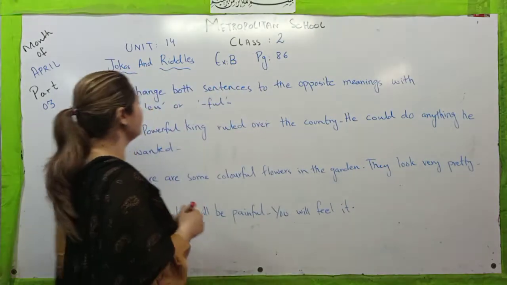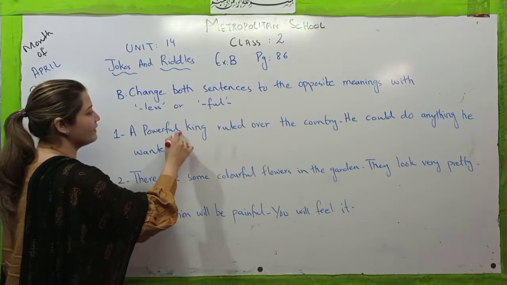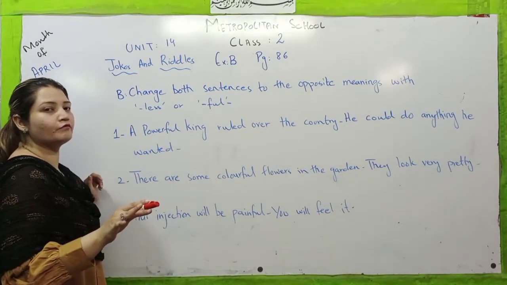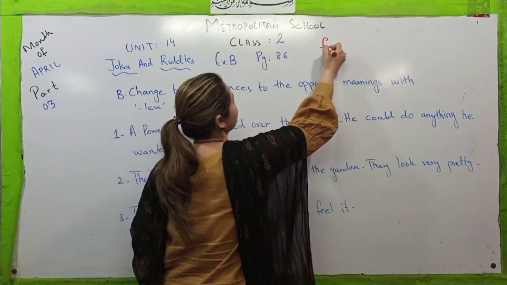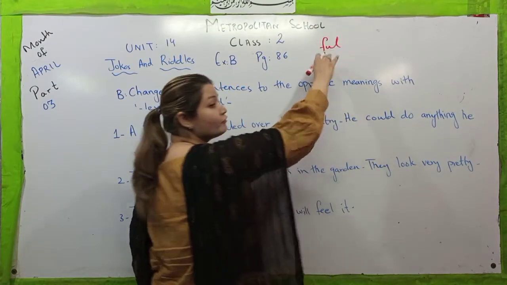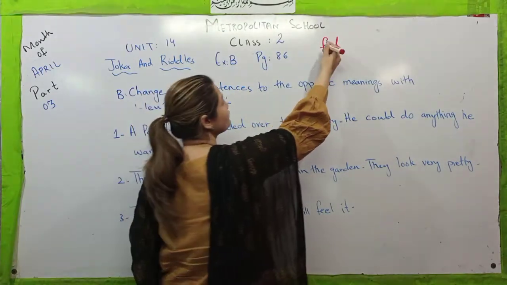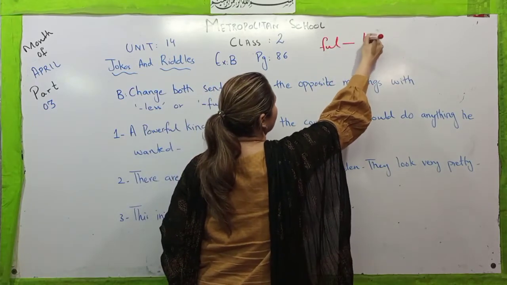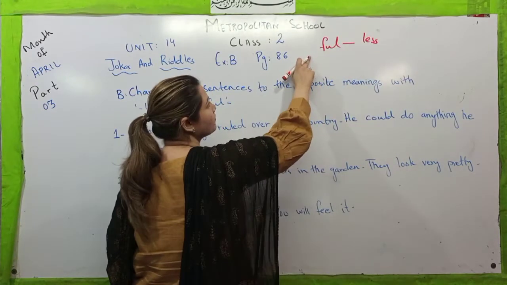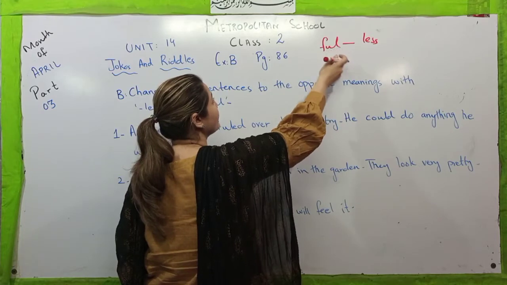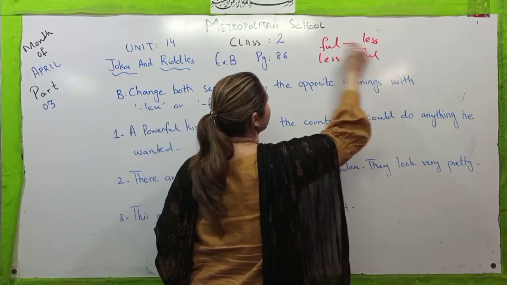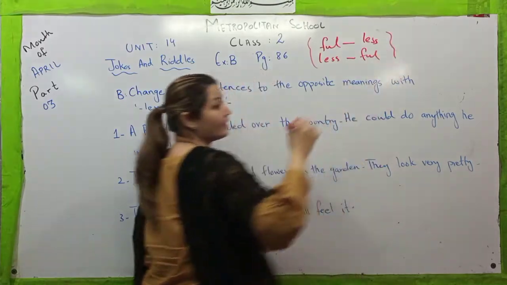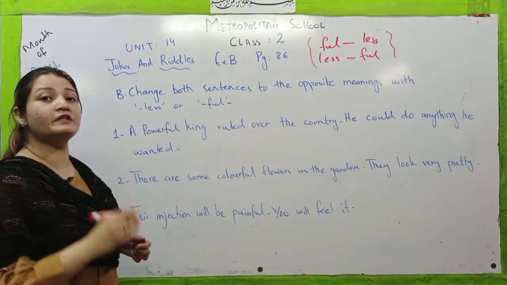For example, if there is a word powerful, whenever you find a word that ends with full, if you want to make it the opposite, you have to change it to less. Powerful, powerless. And if it starts with less, you have to change it to full. This is the easiest way to make the opposites of these particular words.